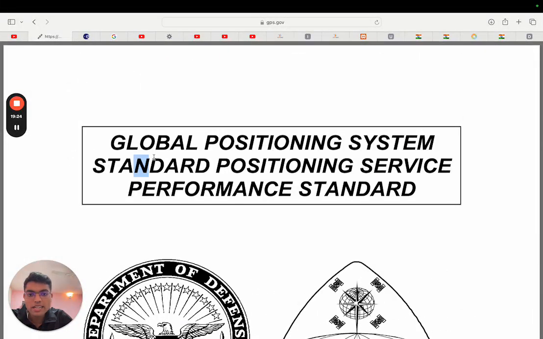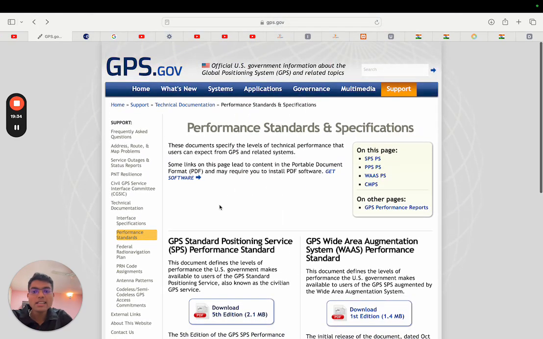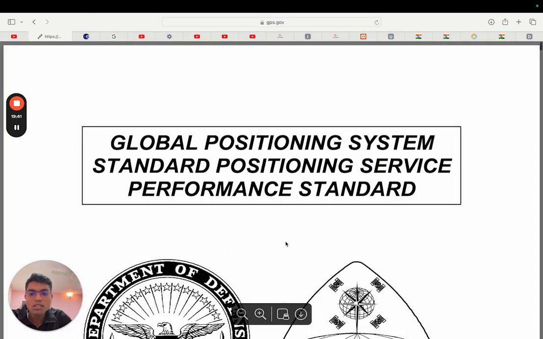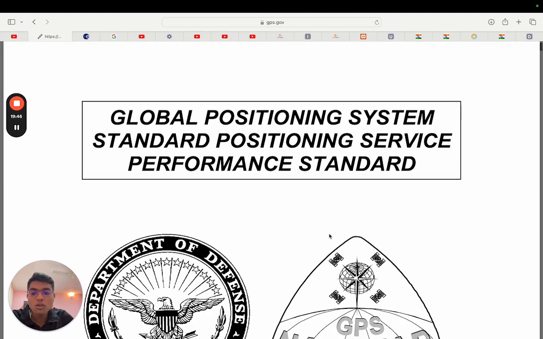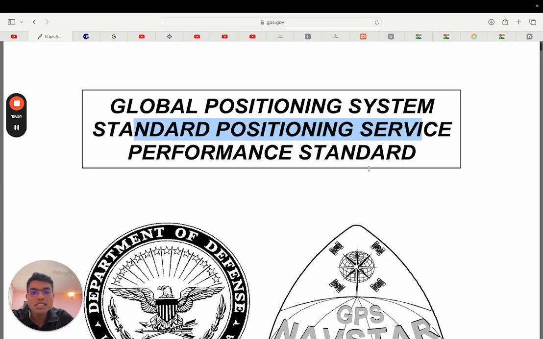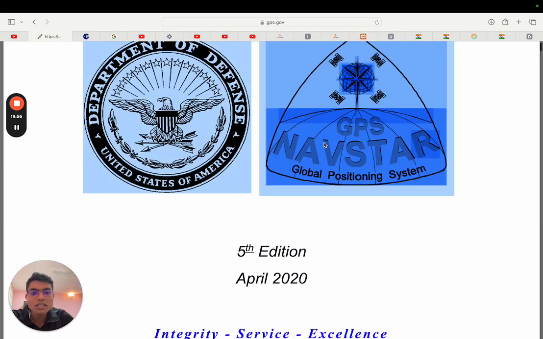This is Standard Positioning Service. So what I did was I just Googled it. And then the United States government's official website came up, gps.gov. And it is showing me the GPS Standard Positioning Service Performance Standard, that we just saw as SPS. So download it. We don't need to do a PhD on any topic, but we should have a very good idea of what it is. Department of Defense, it means it's a government thing. GPS Standard Positioning Service Performance Standard. So it's a performance standard. And see, Navstar was mentioned in the article also.